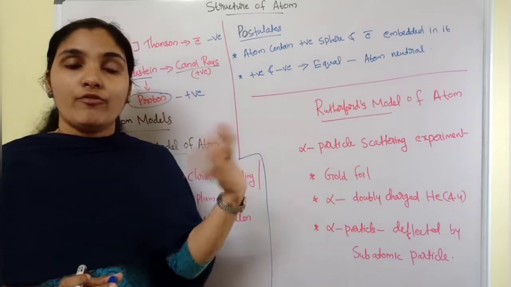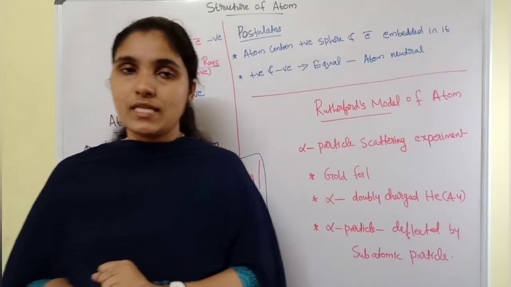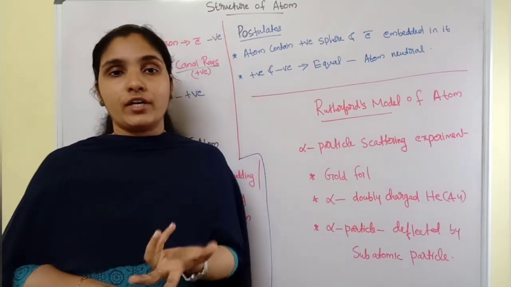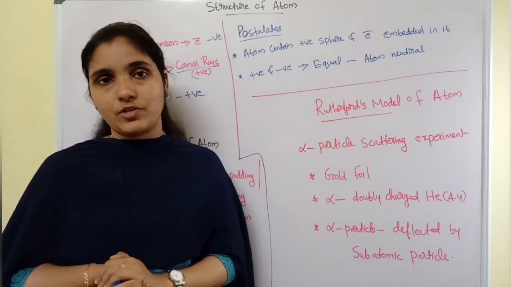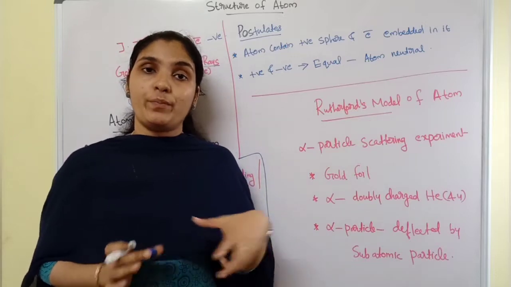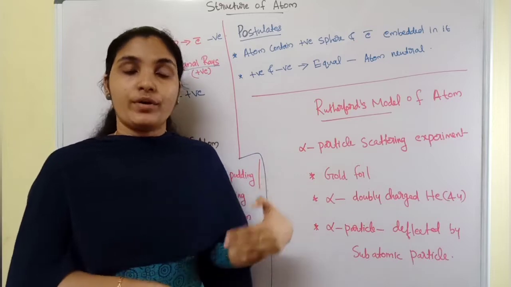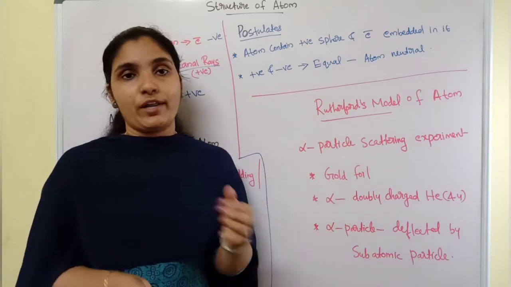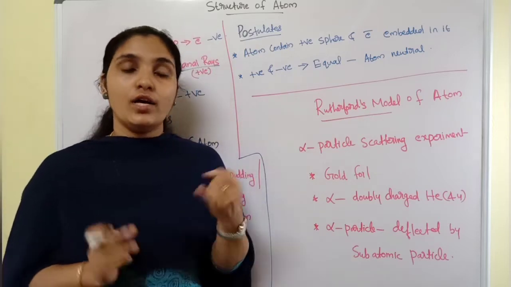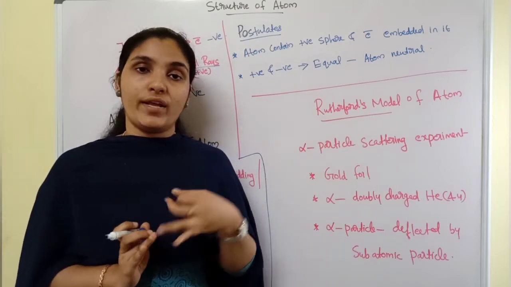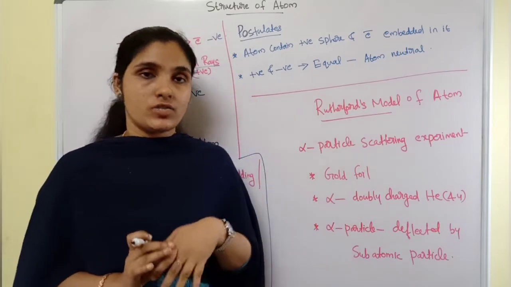Once different scientists found that different subatomic particles exist inside the atom, they were confused about how these particles are arranged inside the atom. As a result, they started proposing different models of atom. Atom can be like this, or another scientist proposed some other model. The major atom models we will see in this chapter are Thomson's model, Rutherford's model and Bohr model of atom. These are the main three models.